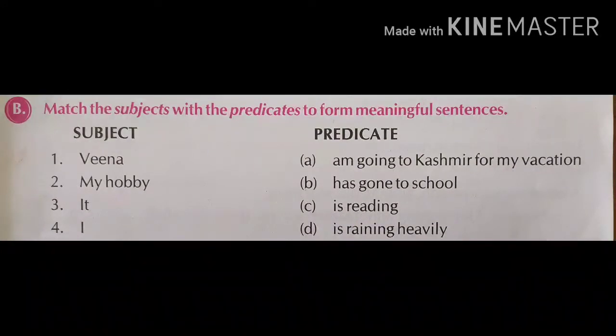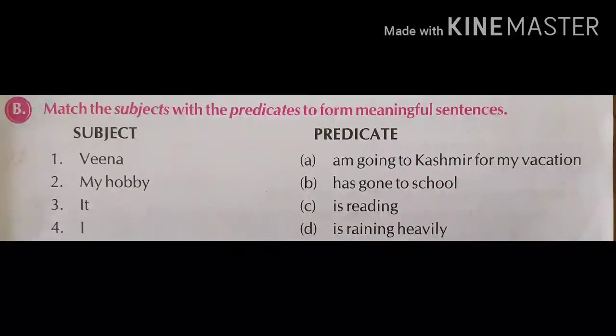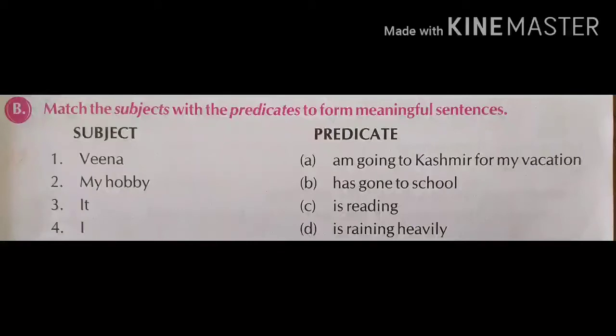First, Veena. With Veena, which option can we match here? Option A, I am going to Kashmir for my vacation. B, has gone to school. C, is reading. And D, is raining heavily. Here for Veena, option B is correct.